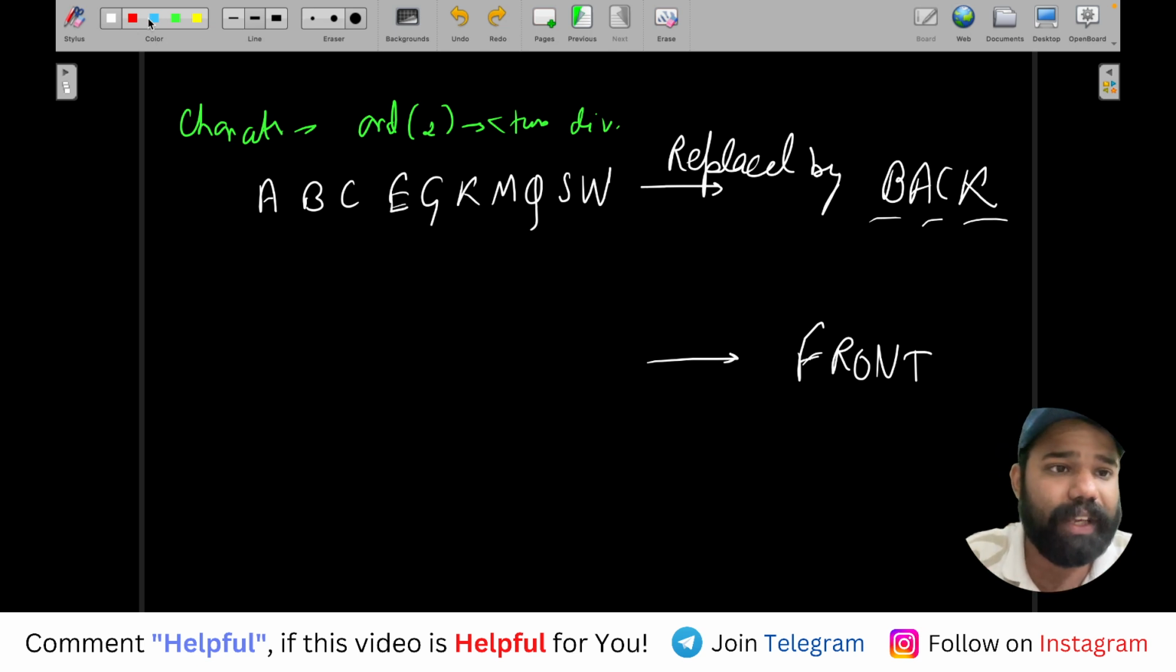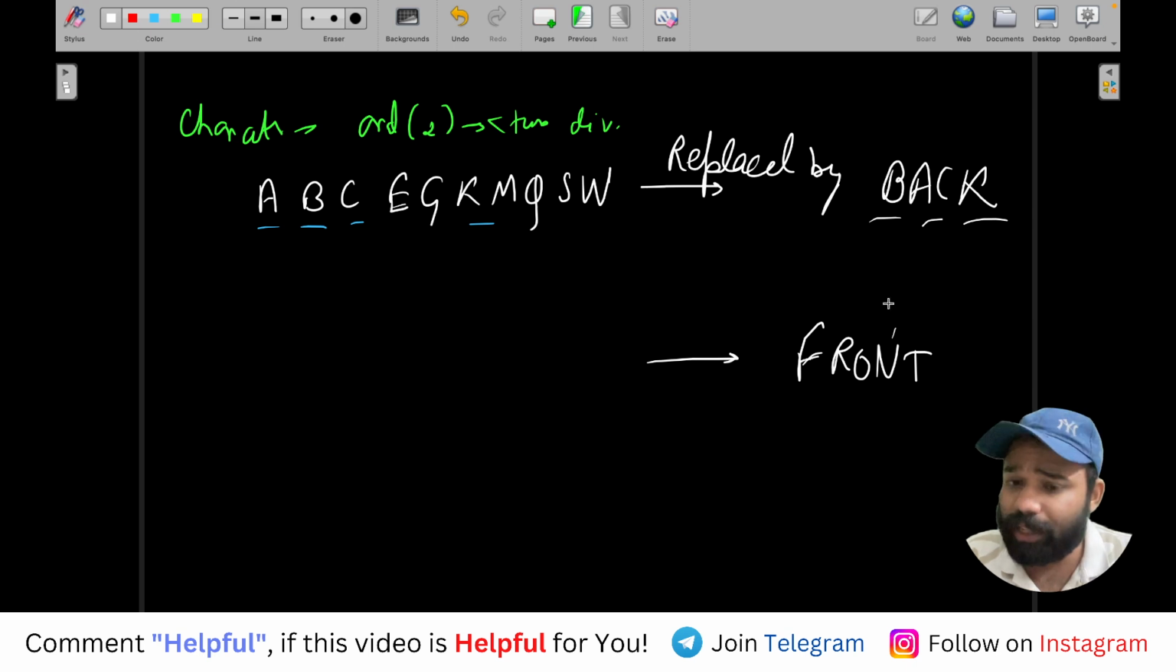So here you will get B, A, C, K, okay? And when you remove front, then definitely at the last you will add something of FRONT only because that will be needed.